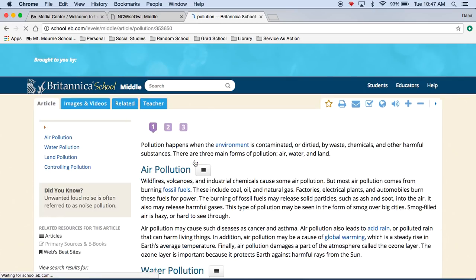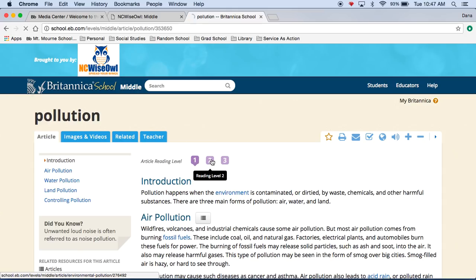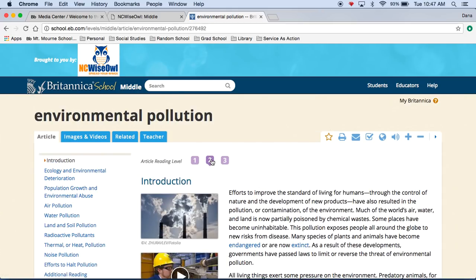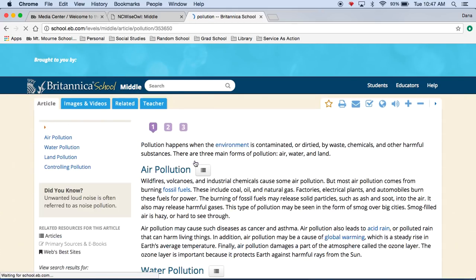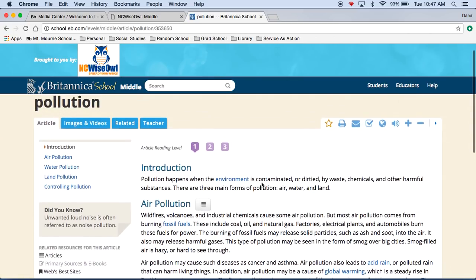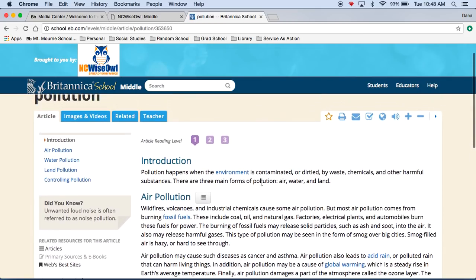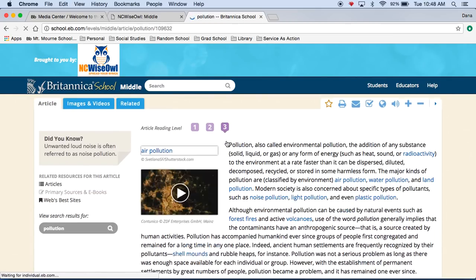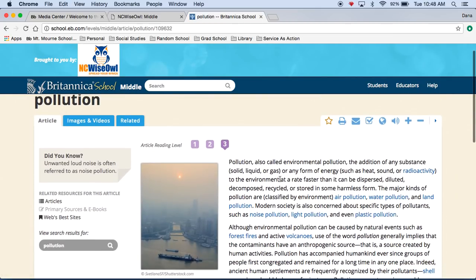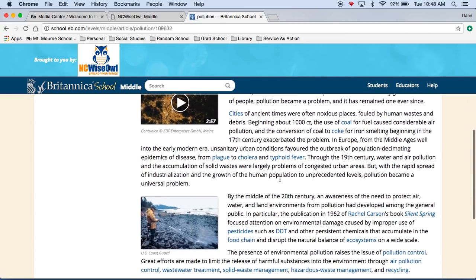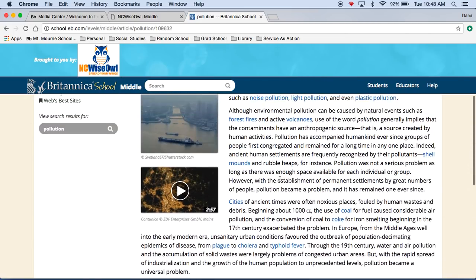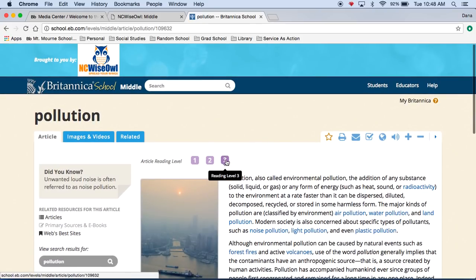Most of them give us different reading levels. Okay, this one does. So if I'm reading this and I really don't understand what it's saying, I can click on reading level 1 and it will give me kind of the same information just in an easier reading level for me. Or I can click on level 3 and it gives me the information just in a higher reading level and gives a little bit more information. So I like that it does that for us.